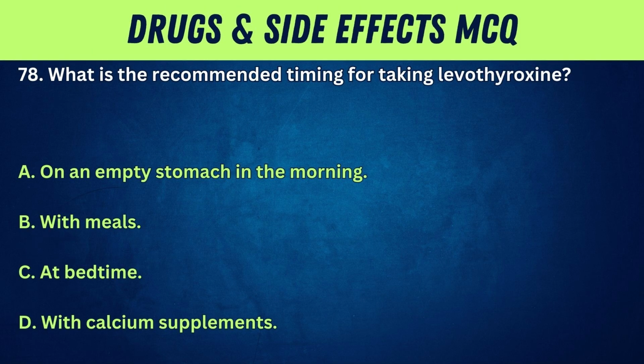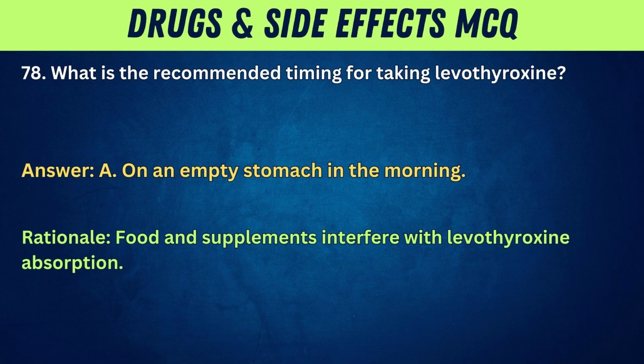78. What is the recommended timing for taking levothyroxine? A. On an empty stomach in the morning. B. With meals. C. At bedtime. D. With calcium supplements. Answer: A. On an empty stomach in the morning. Rationale: food and supplements interfere with levothyroxine absorption.